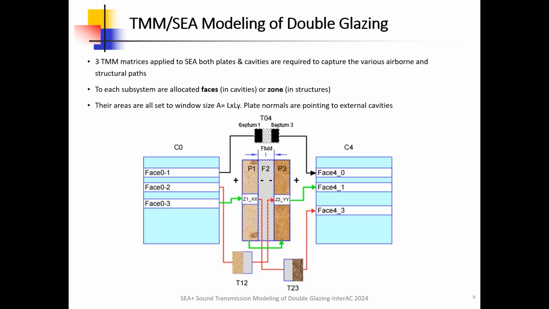Transfer matrix method combined with SEA for modeling double glazing. 3 TMM matrices applied to SEA. Both plates and cavities are required to capture the various airborne and structural paths. To each subsystem are allocated faces, in cavities, or zone, in structures. Their areas are all set to window size equal to length times width. Normal to plate is always pointing to external cavities.